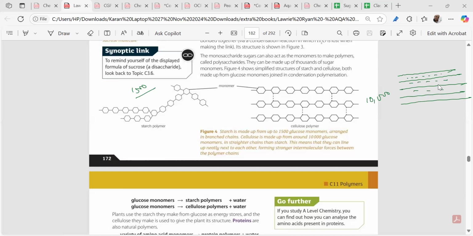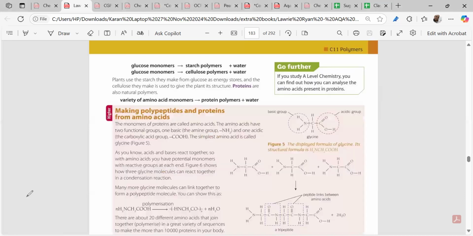See, how does a tree stand? Because of this cellulose. So the intermolecular force of attraction can exhibit when the whole chain is not branched. So that's the thing we have to master.